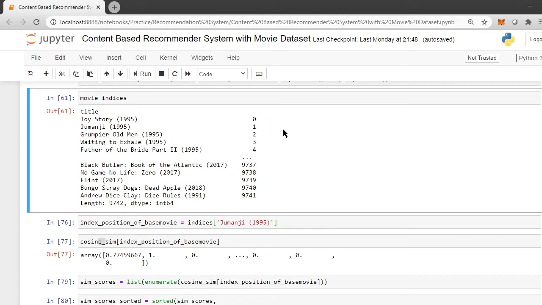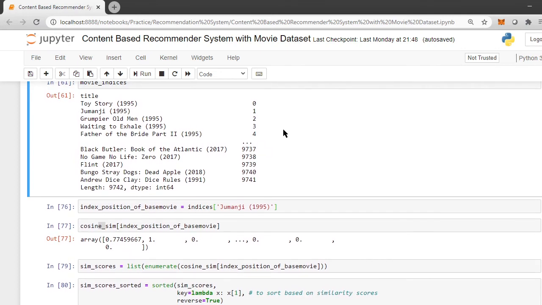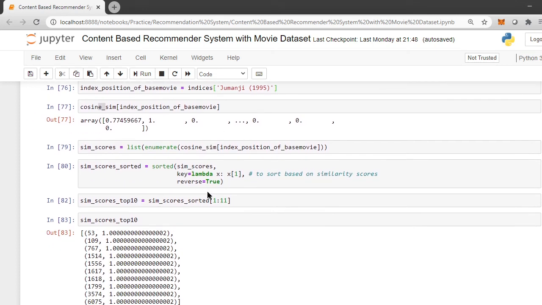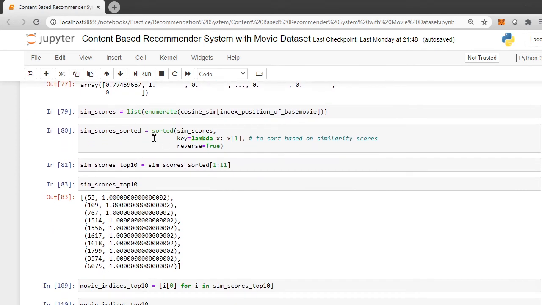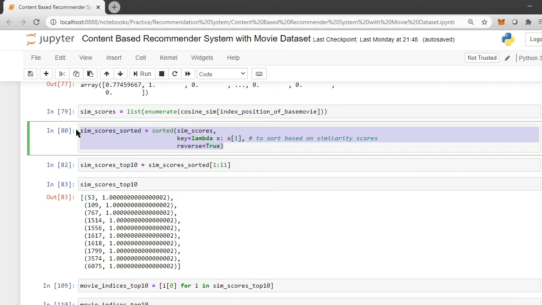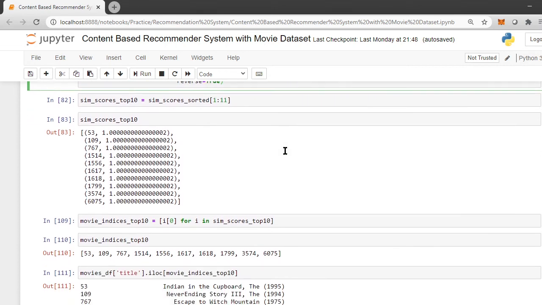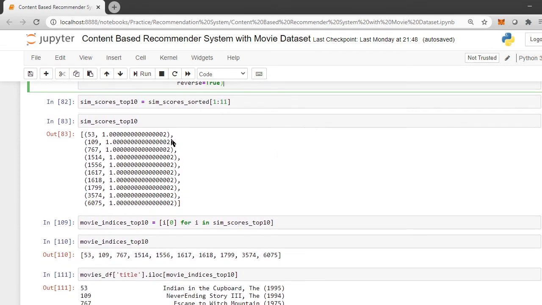This is part 3. This is the fetching of content, fetching of content based on the similarity scores. So this is the part which does this, and what we are going to do is, once we have fetched the similarity score for that particular movie, we are going to sort it. So this is where we are sorting it now. So when you input a particular movie name, it gives you the index position of those movie names which are similar to that particular movie and this similarity score. This is the similarity score.